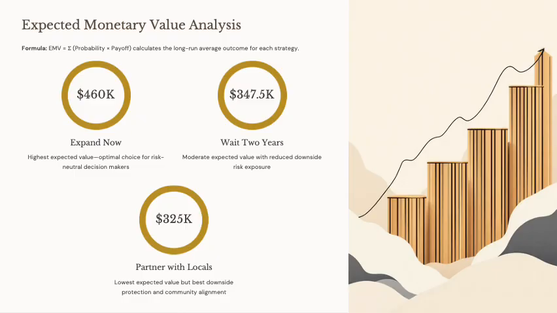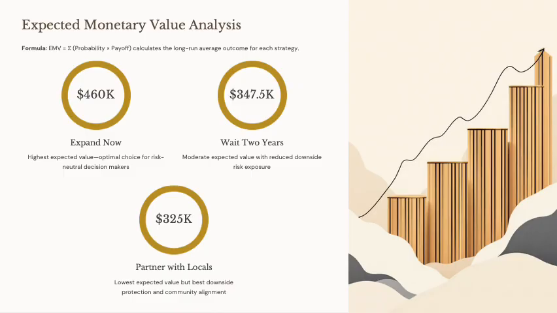the weak. Then the expected monetary value, or EMV, analysis was calculated for each decision using the formula: probability multiplied by payoff, then summed across all the outcomes. The results show that expand now has the highest EMV at $460,000, making it the optimal decision for a risk neutral manager.